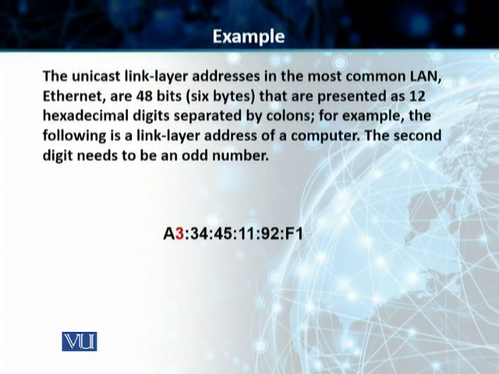Students, first example, unicast physical addresses or unicast link layer addresses. And this is an example of the most common local area network technology, which is Ethernet.